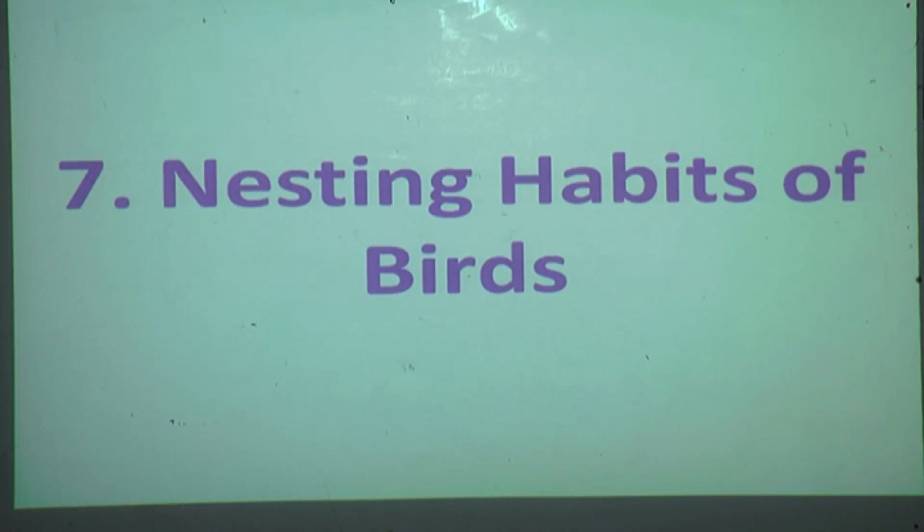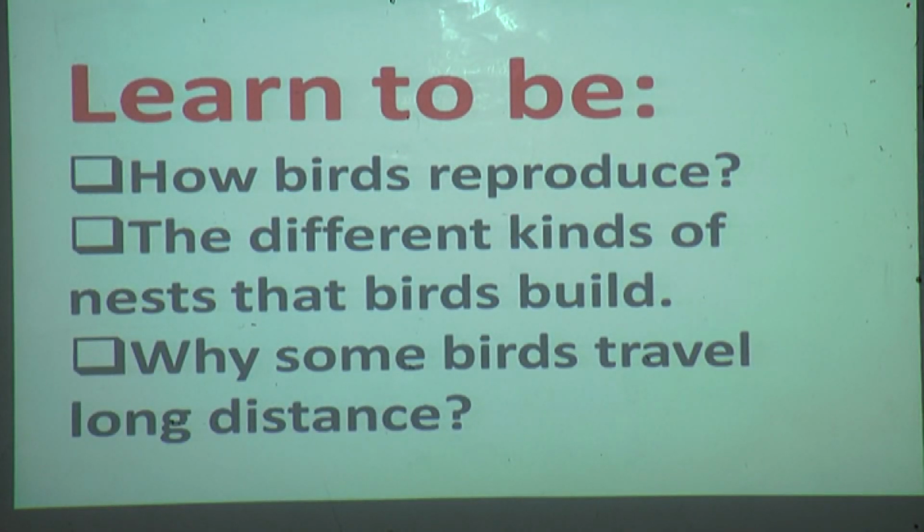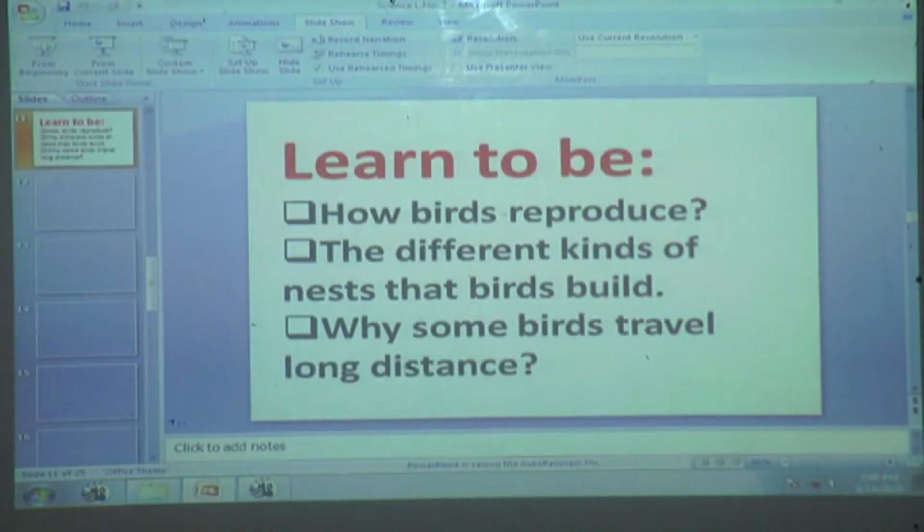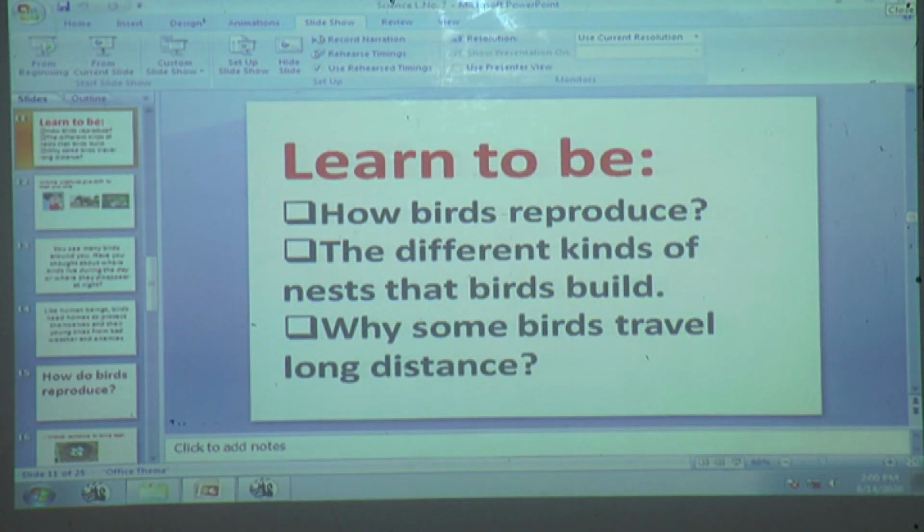Today we are going to study about nesting habits of birds. Clear? Yes. In this chapter, what are you going to learn? How birds reproduce, the different kinds of nests that birds build, and why some birds travel long distances. These points we are going to study from this chapter. Before that, we will read this full lesson and then we will start.